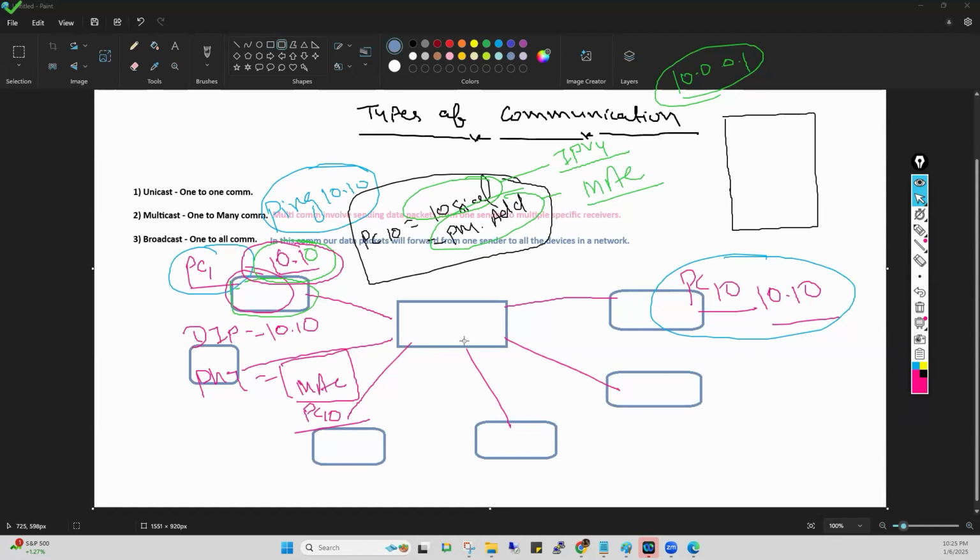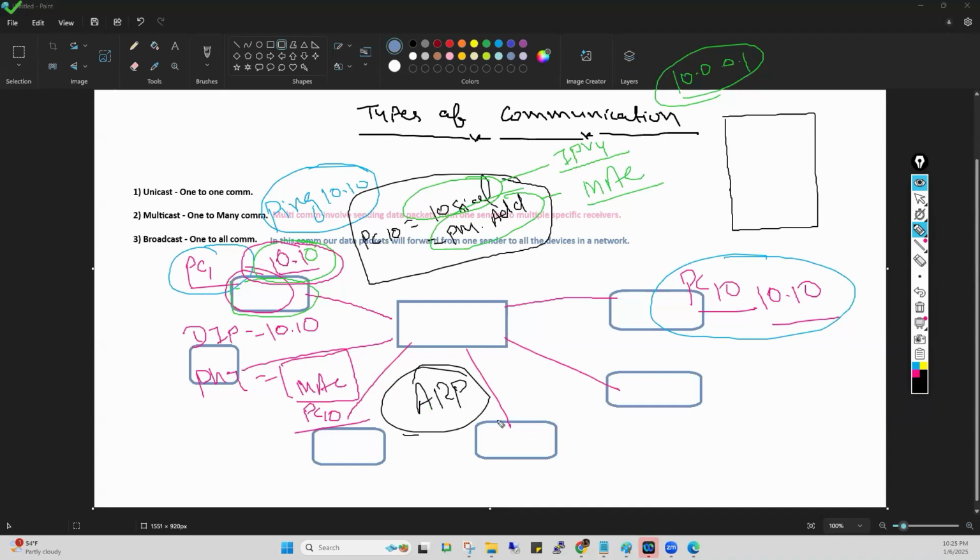Because you provided the logical address 10.0.0.10 to PC number 1. You didn't tell PC number 1, hey, this is the MAC address of PC number 10. No. Getting my point, everyone? Now, without knowing the physical address of PC number 10, PC number 1 is not able to ping. So in this case, PC number 1 must know the physical address of PC number 10. So in this case, there is a process that is called ARP.